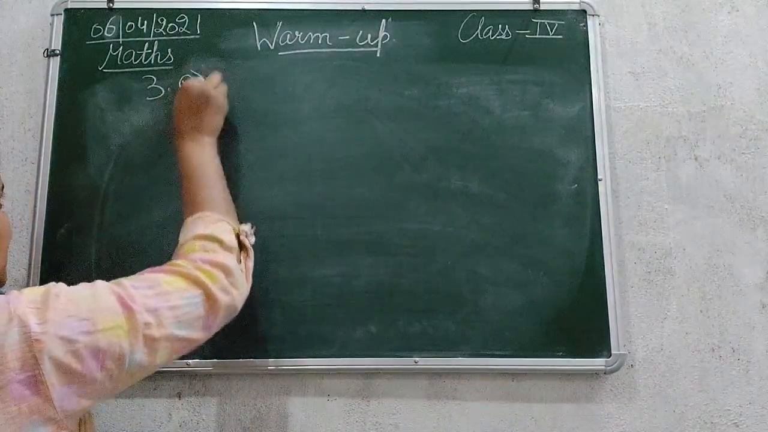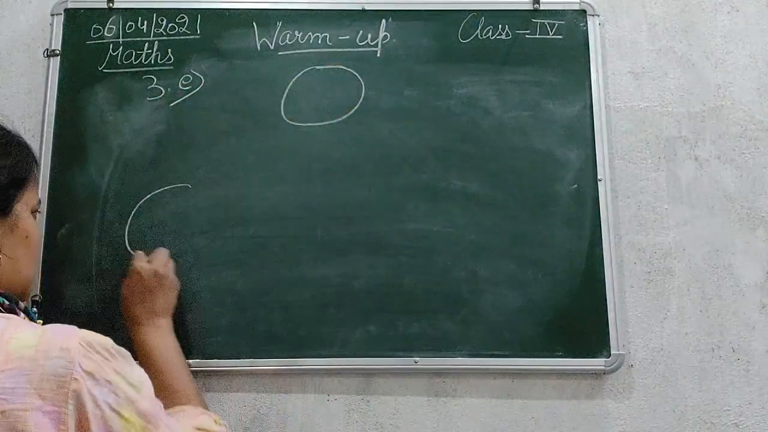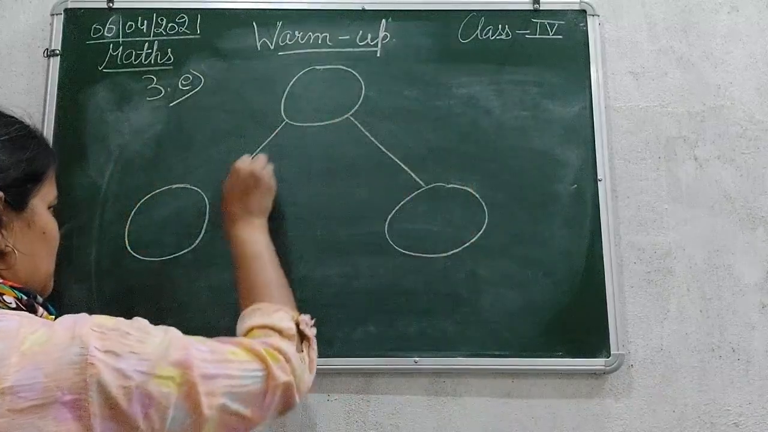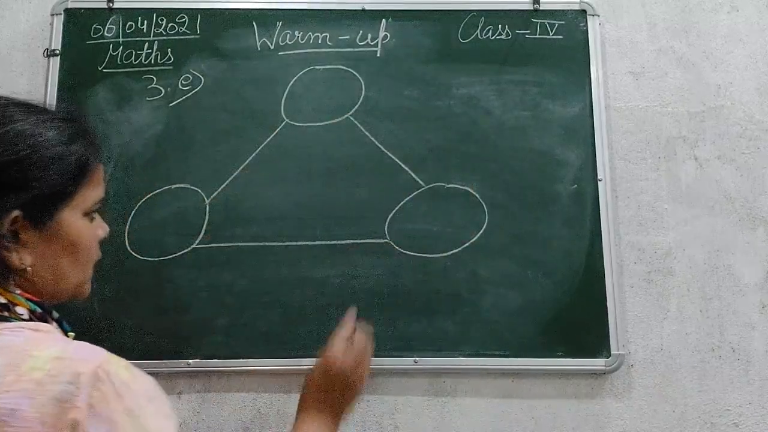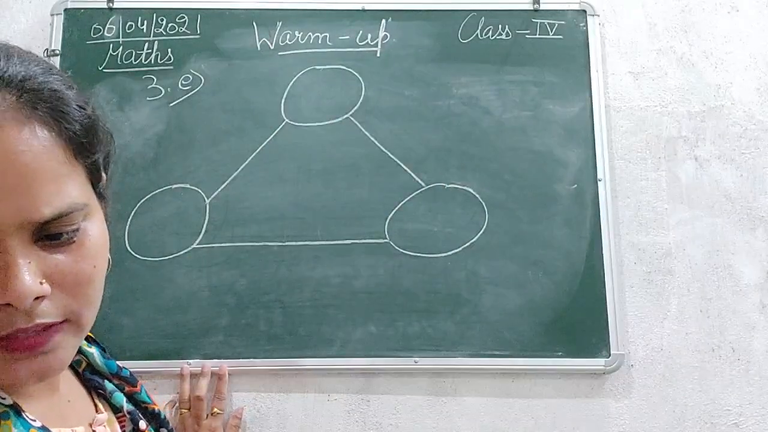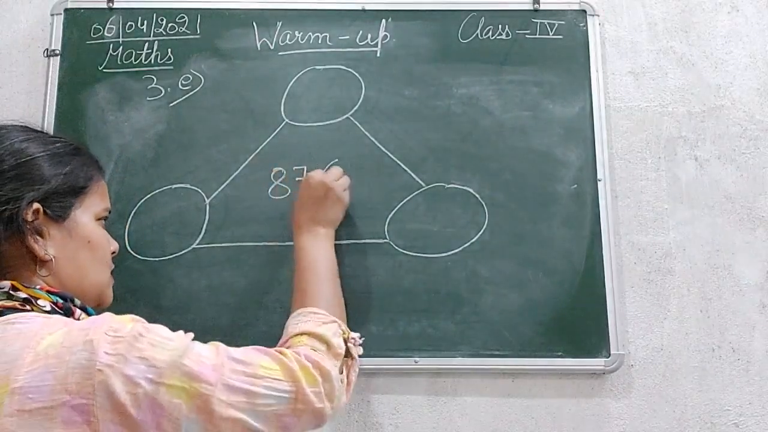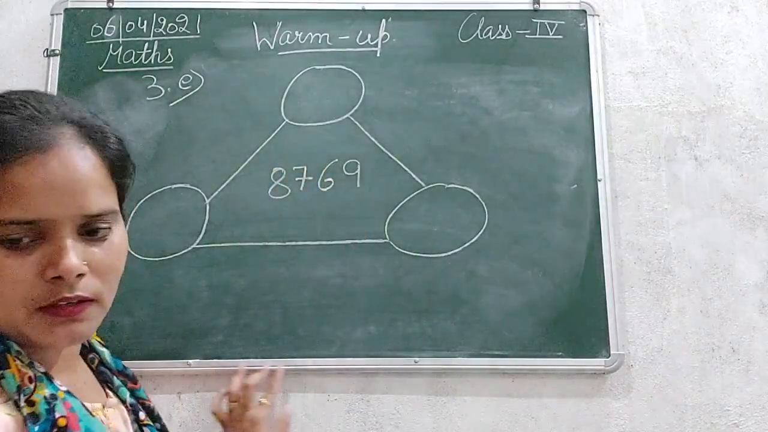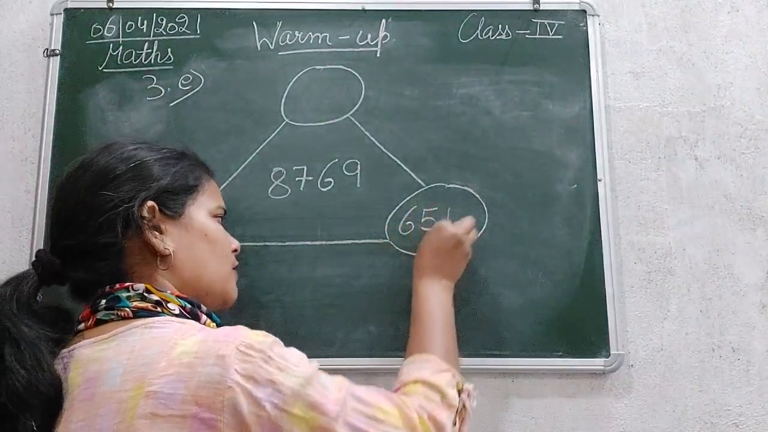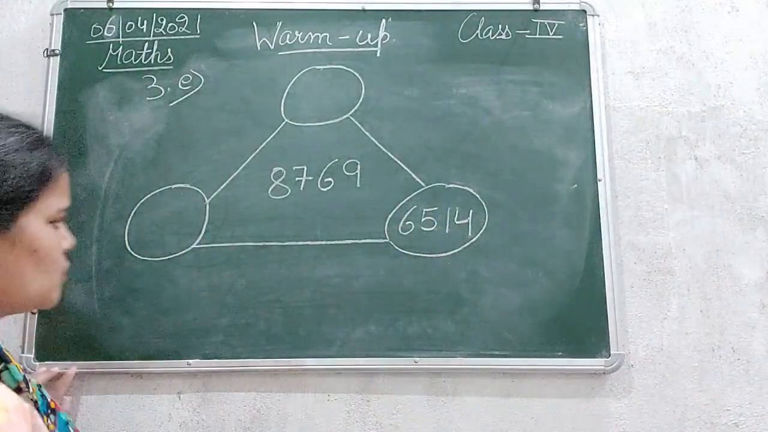Let's move to the E part. Again, 3 circles are here. 1, 2, 3. 1, 2, 3. Okay, so this is given 8, 7, 6, 9. Then 6, 5, 1, 4 and 2, 0, 4, 2.